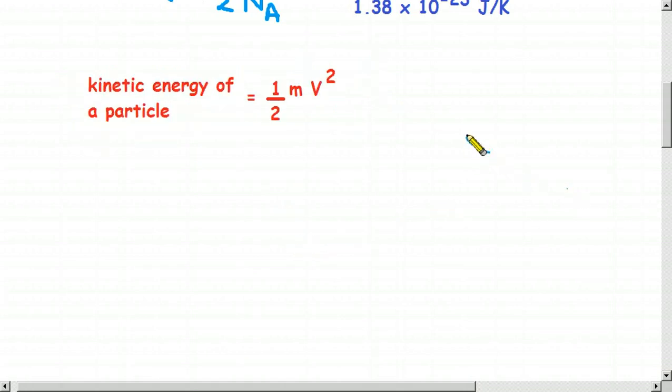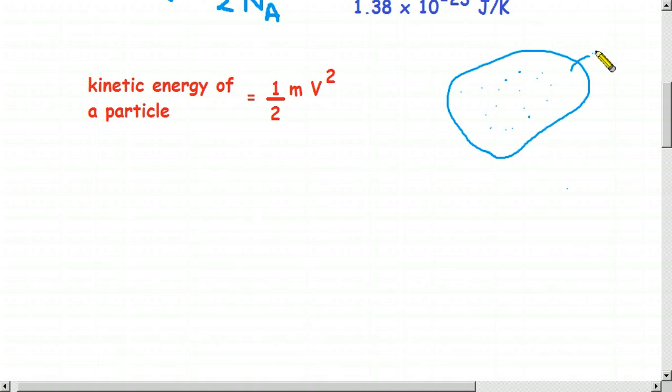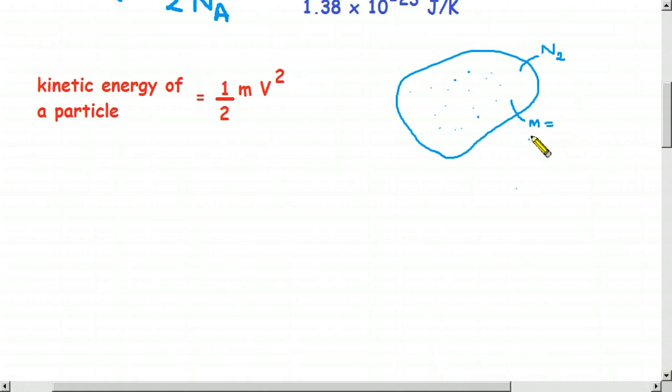So let us take a sample of gas. There are gas particles like this. Let us suppose first this gas is nitrogen. Let us suppose the mass M is 28 gram.